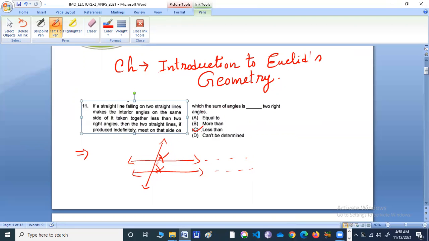Okay, so this question came in a twisted way. This question means they will never meet. Okay, that means they are parallel. So instead of saying parallel, they have given this rigorous statement. Okay, I hope you understood. Good.